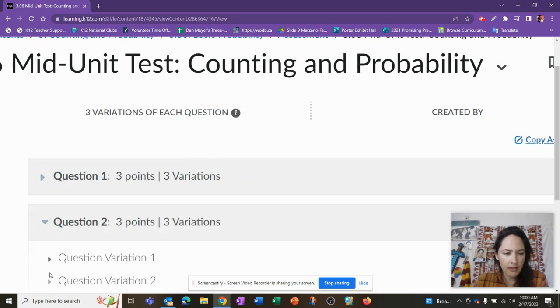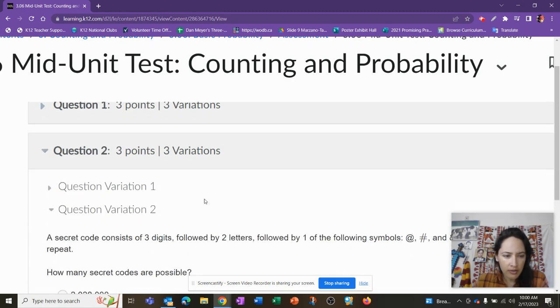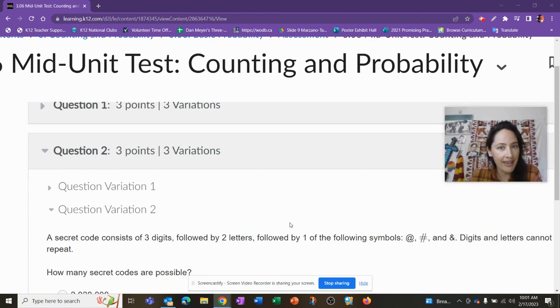Let's go. Question 2, variation 2. A secret code consists of 3 digits followed by 2 letters followed by one of the following symbols. Ooh, hey, they do use this for security measures. They do. Number theory and even that little code. If you ever buy anything and you see the UPC and the little scanner and the numbers, well, math is involved. And kind of the math you're starting to learn.